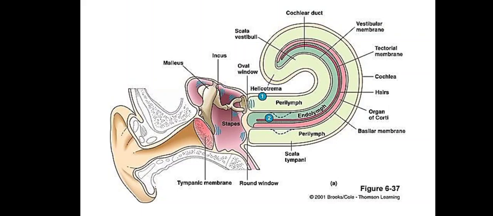Obviously, in the basilar membrane there is the organ of Corti, and the organ of Corti contains hair cells and the tectorial membrane. The hair cells have stereocilia, and this mechanical stimulus is converted into an electrical impulse, which is received by the neurons present at the base of the hair cells, and these nerve impulses are carried by the auditory nerve to the auditory center of the brain.